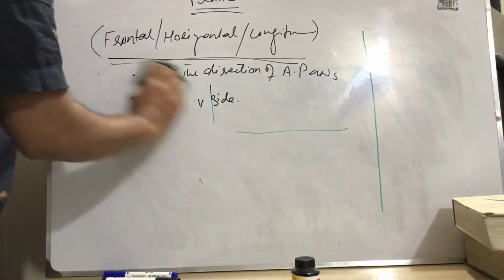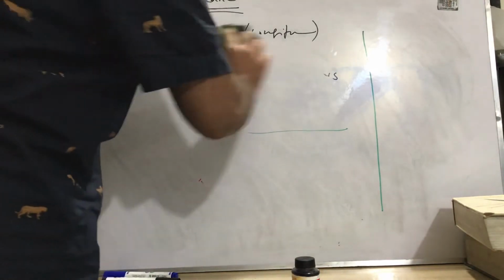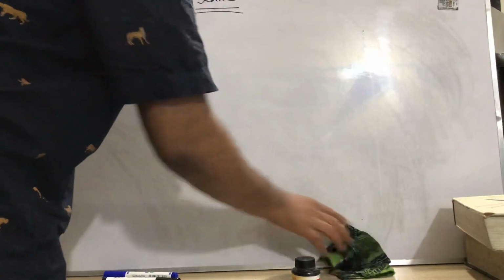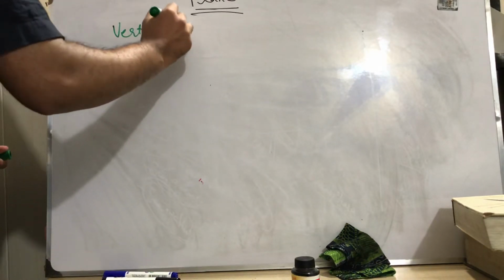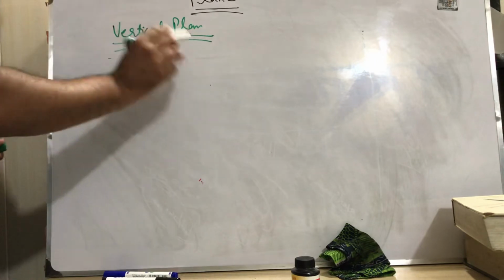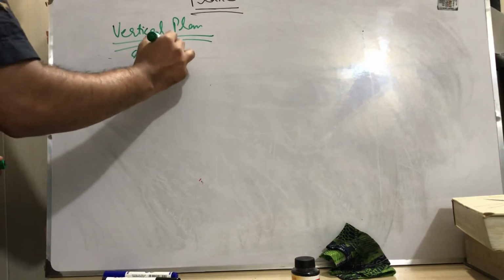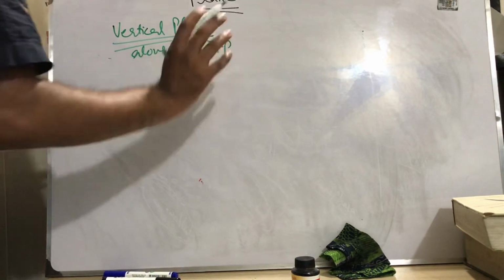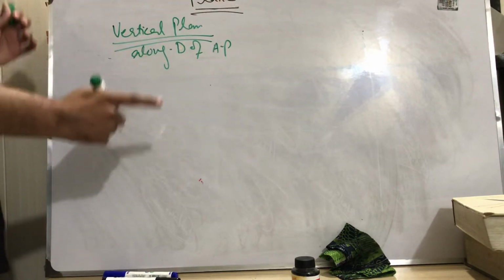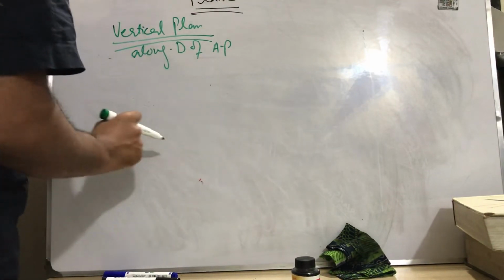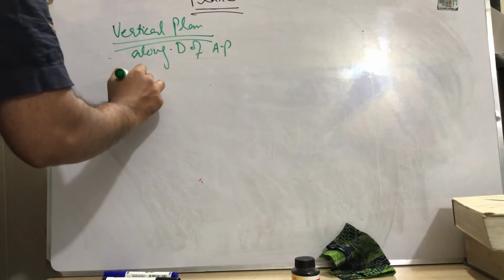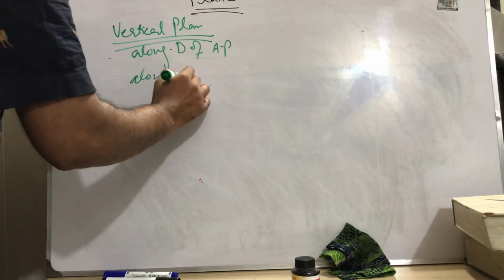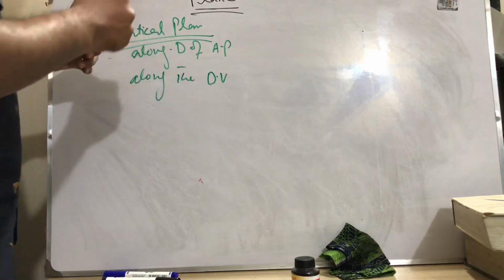Now the second last is the vertical plane. Vertical is very easy. The vertical plane is also along the direction of the AP axis, same as the frontal plane, but also along the dorsoventral axis. What does that mean?